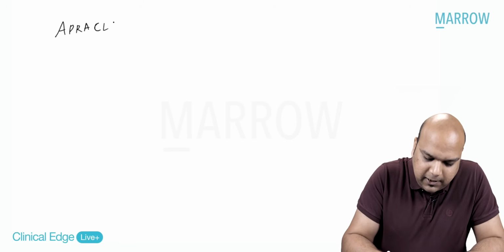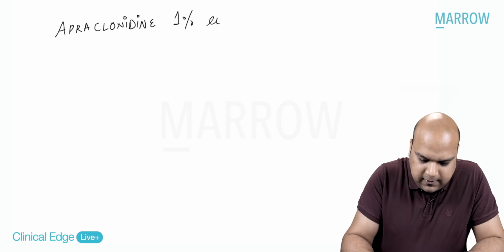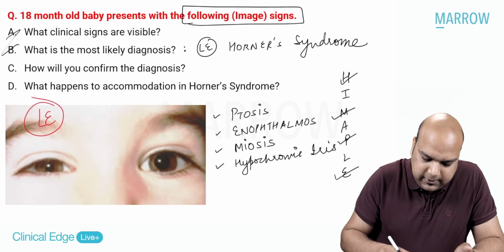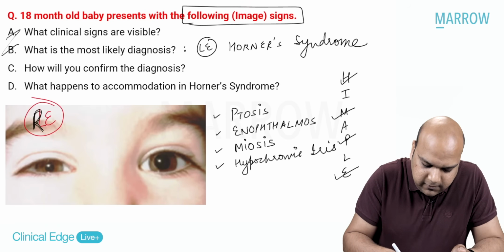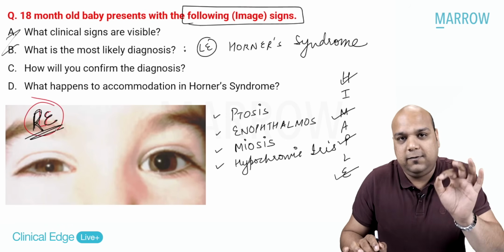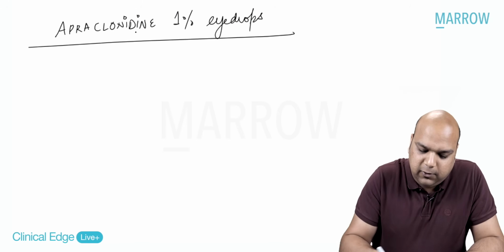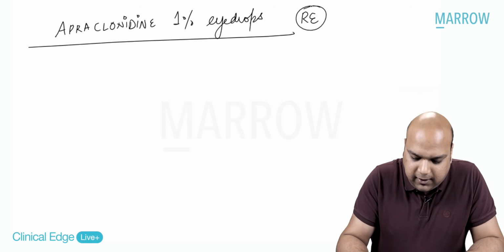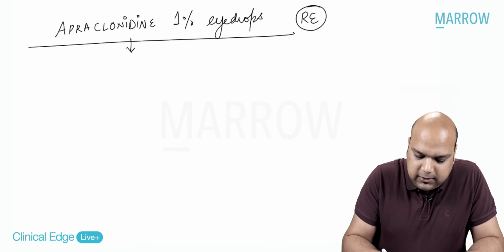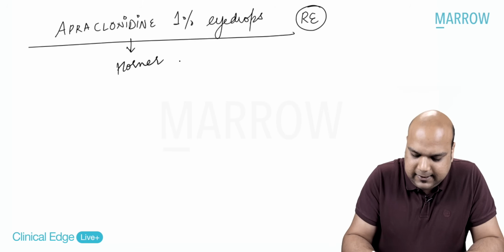We use apraclonidine 1% eye drops. Okay. Just going back, this was not the left eye, this was the right eye. Sorry, everybody. Just a brain fade. So right eye, everybody, yes. So we are using apraclonidine 1% eye drops in the right eye. What will happen? The Horner pupil will dilate.